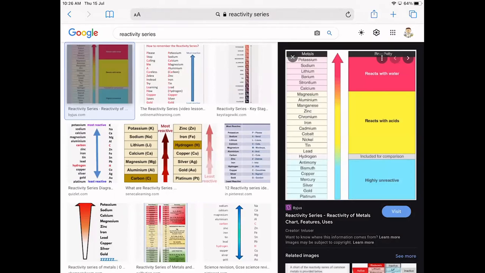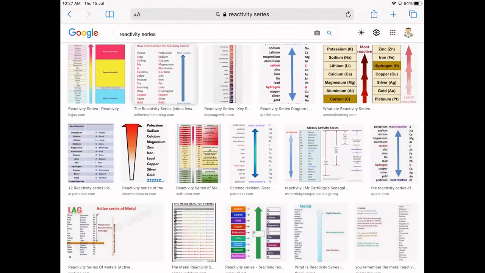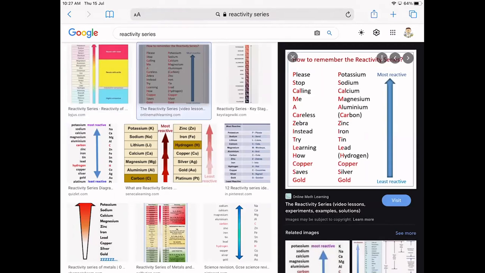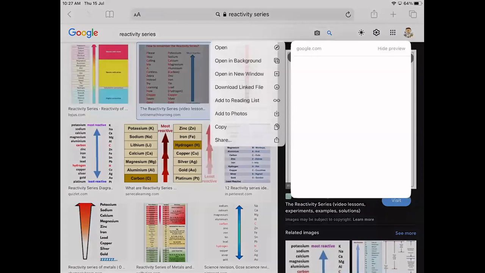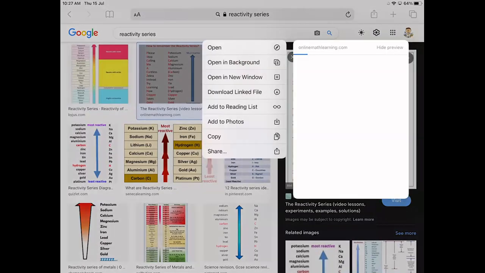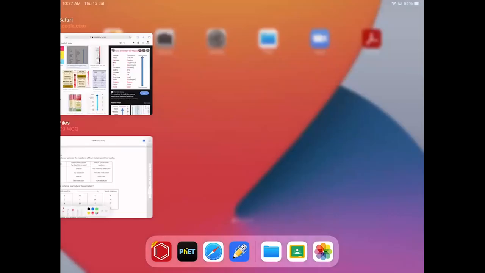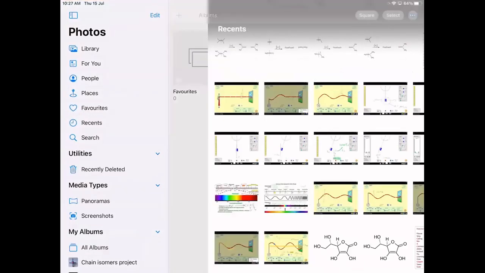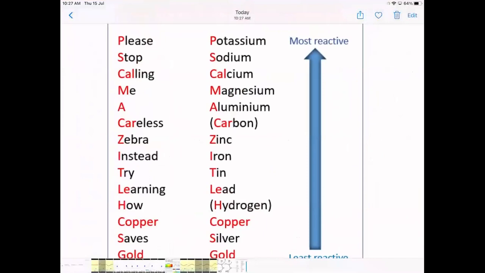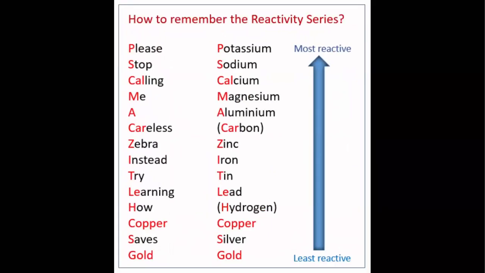Is carbon on there? No, carbon is not on there. Let's find one that has carbon. There we go. There's carbon on that one. Okay, cool. So there's the reactivity series. And what we need to do is just use the reactivity series to see. So hydrogen is below carbon, so anything that reacts with carbon will also react with hydrogen.